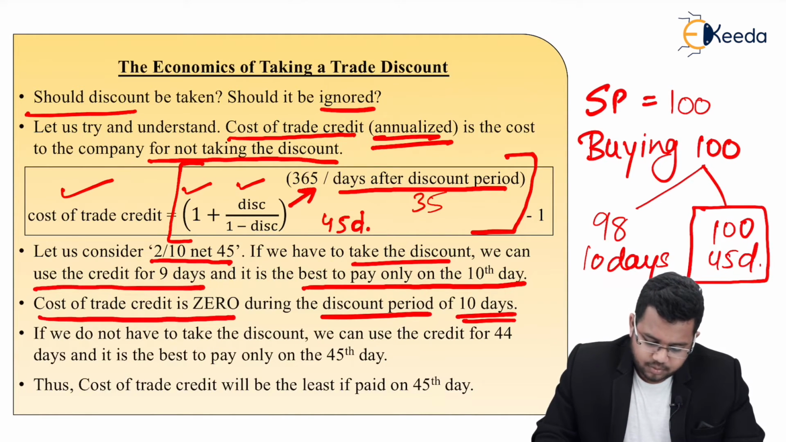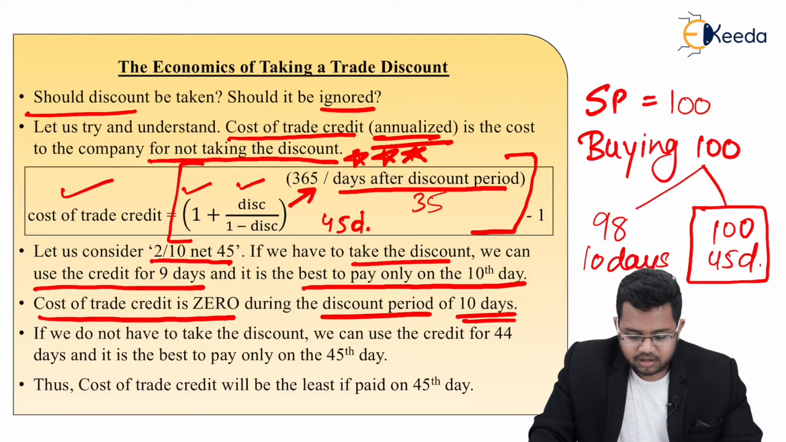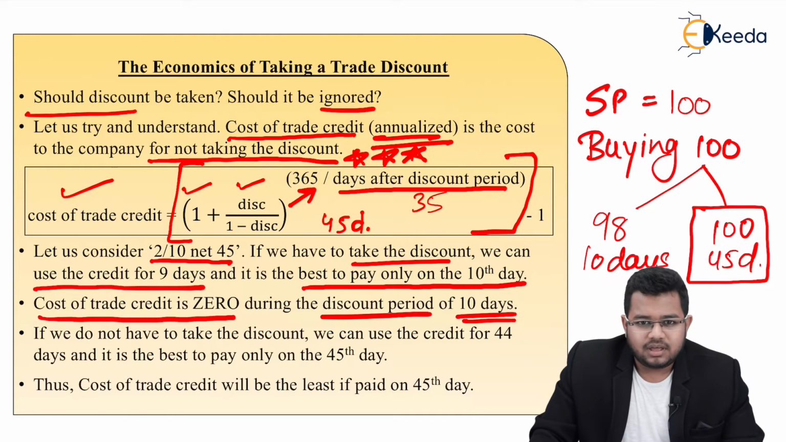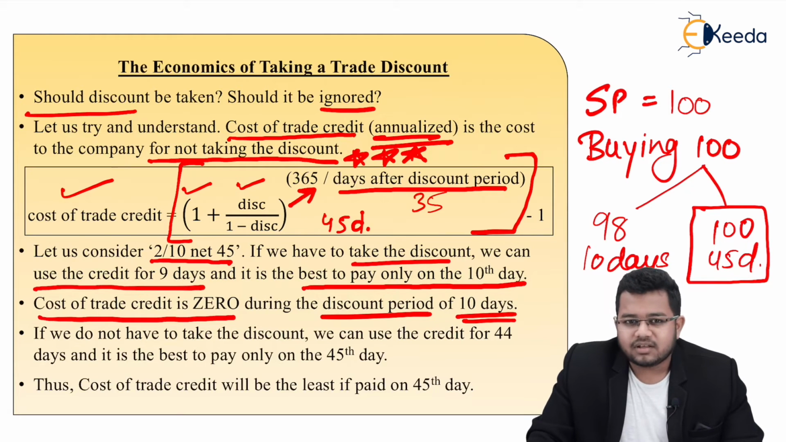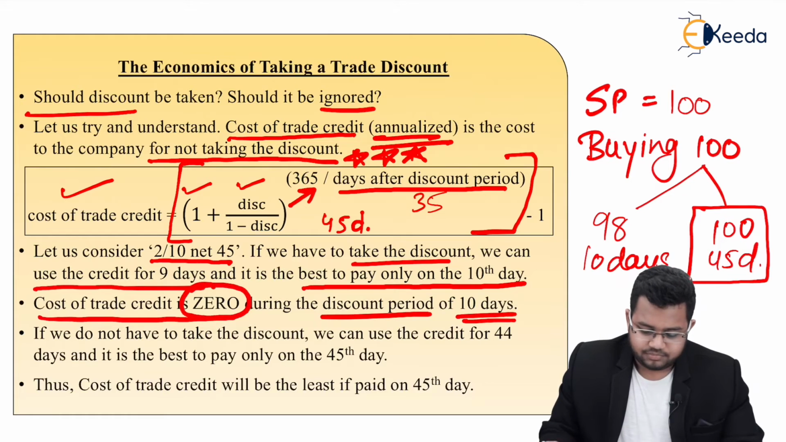Again, check this point here. Star mark here. It is the cost to the company for not taking the discount. If you don't take the discount, there is some cost. If you take the discount, there is no cost. In fact, it is a benefit. That is why the cost of trade credit will be 0 during the discount period.